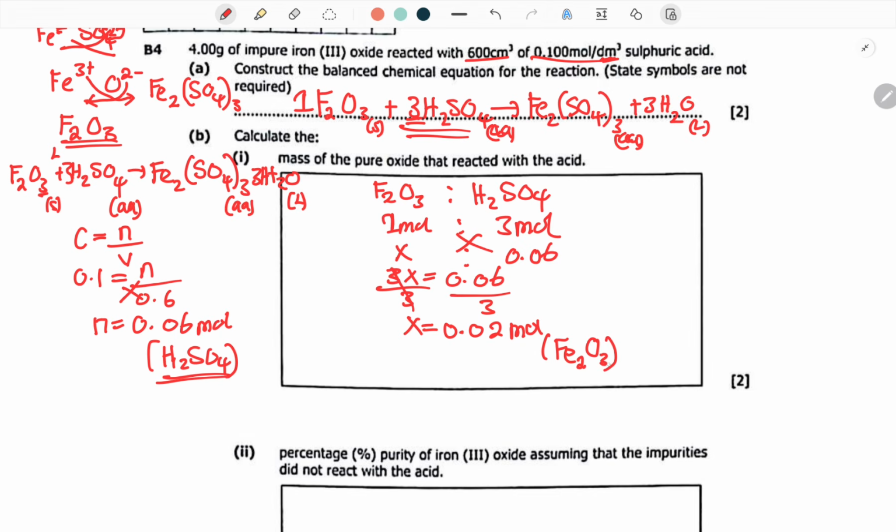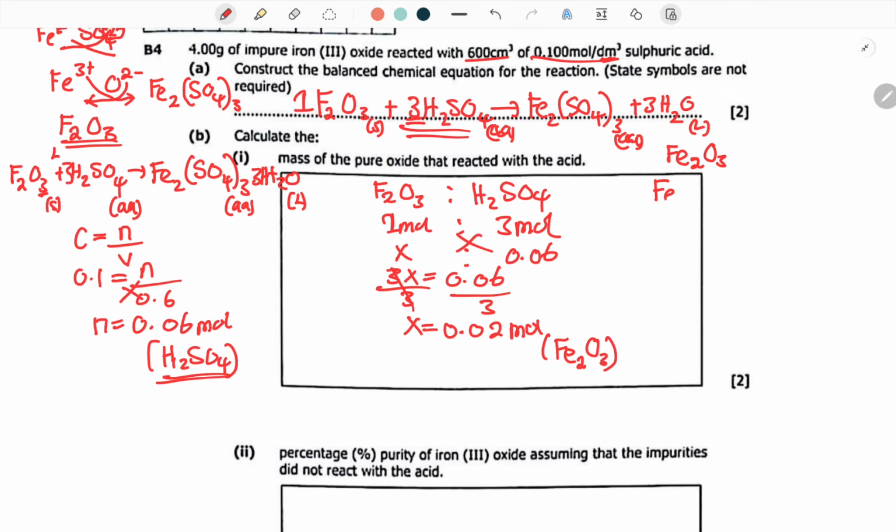Now, after we find the moles of iron 3, they are saying we find the mass, right? So we need to find the mixture. We can try to find the mixture of iron 3. So how do you find the mixture of iron 3? This is going to be our iron 3.